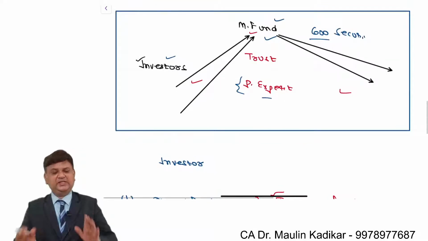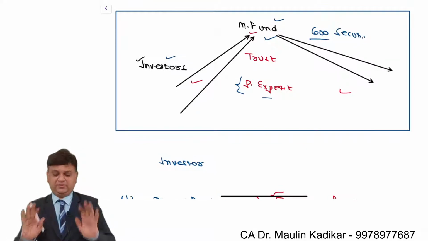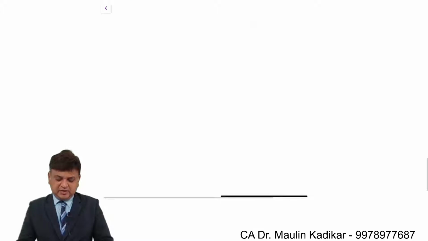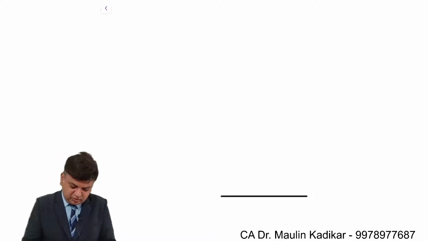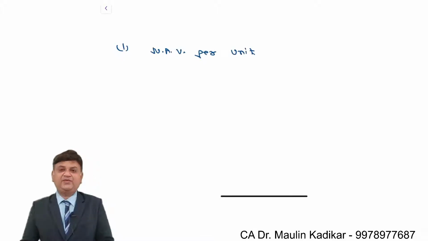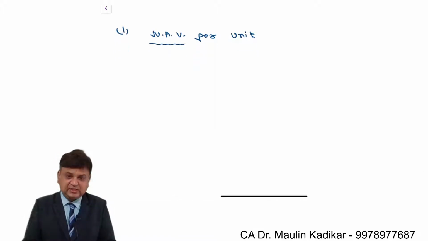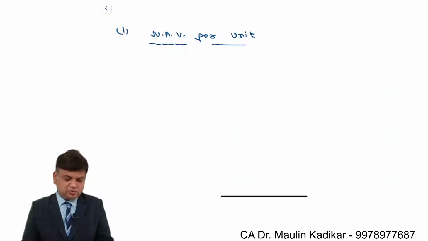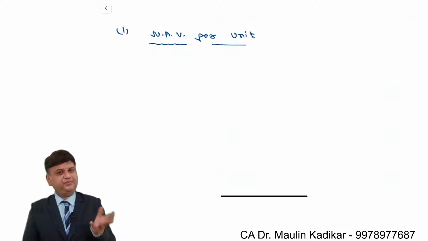This is what we understand as the basic concept of the mutual fund. Now, as I told you, let's see what we are going to learn over here. First is the calculation of net asset value on a per unit basis. How to compute the same? It is total assets minus total liabilities divided by the number of units. Simple.